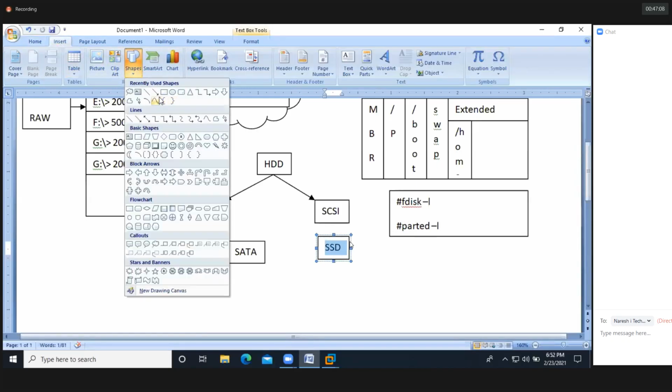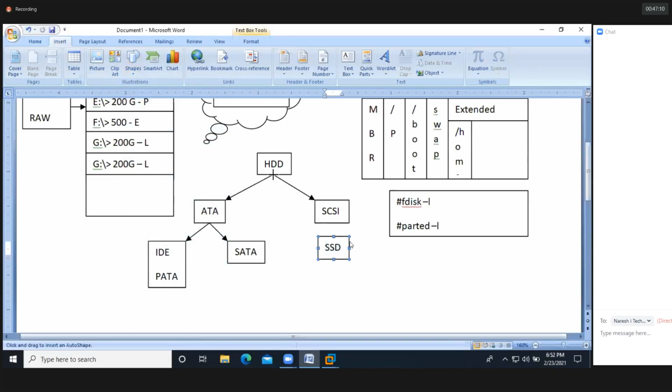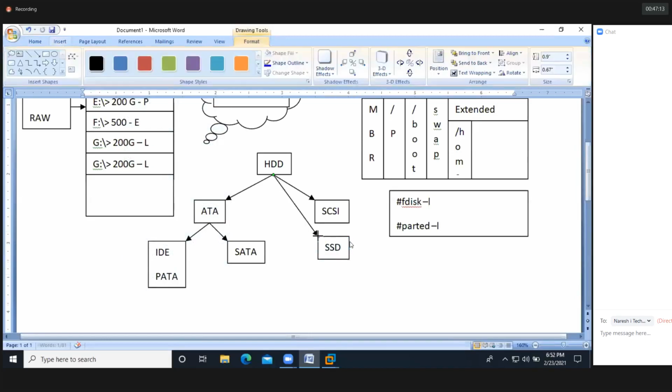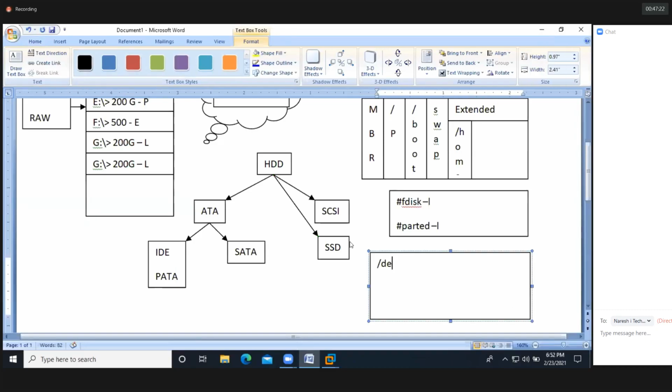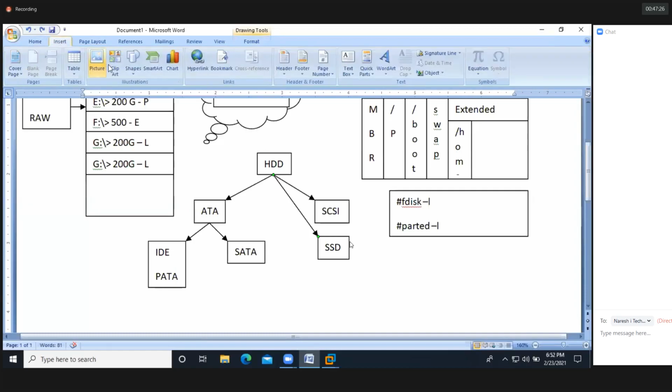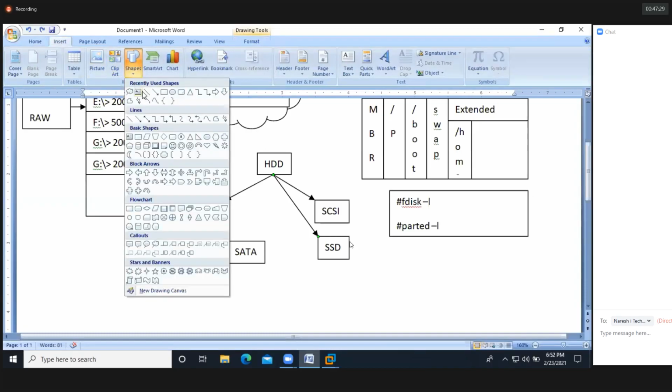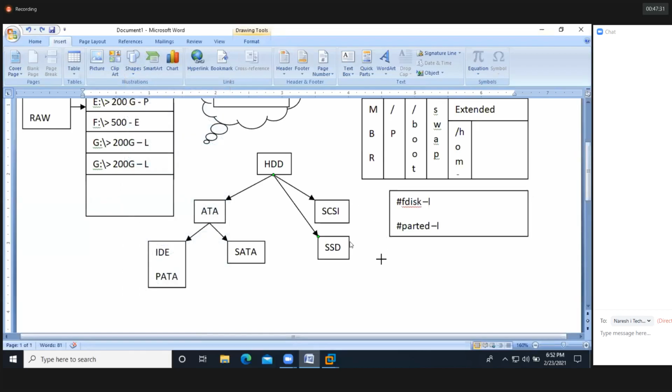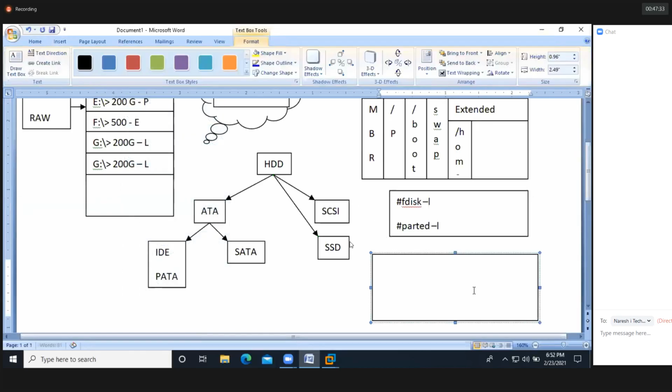So now how do we identify this hard disk type in Linux? It's very simple. See here. We have different types of hard disk now. So how do we identify it? /dev/sda or /dev/hda. One minute. /dev/hda.